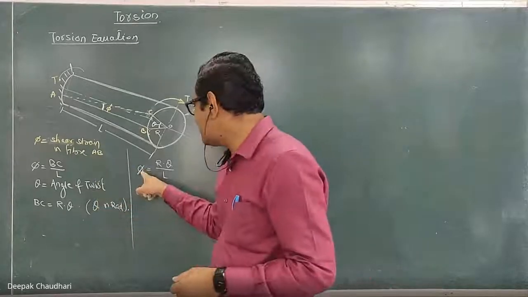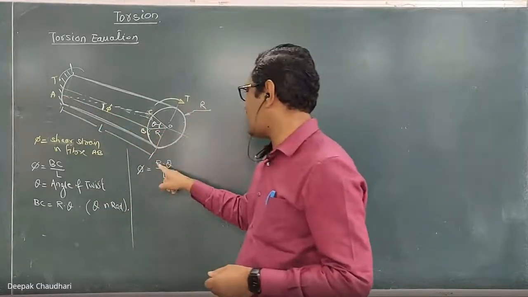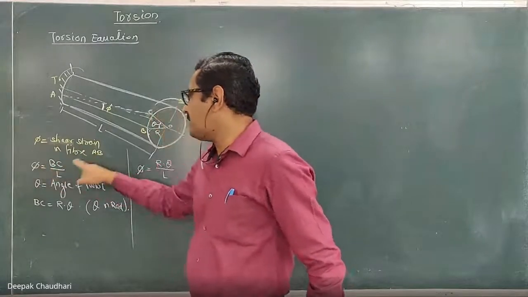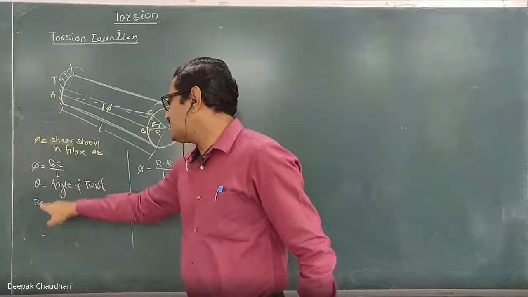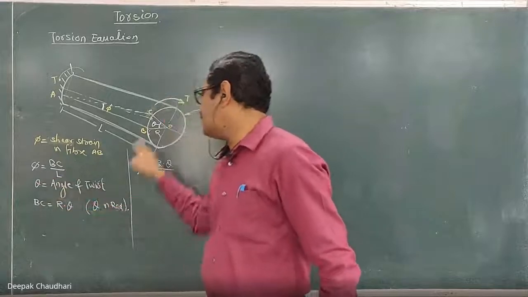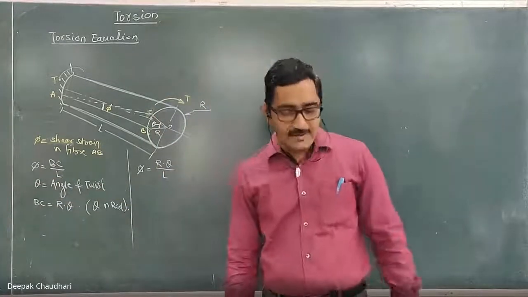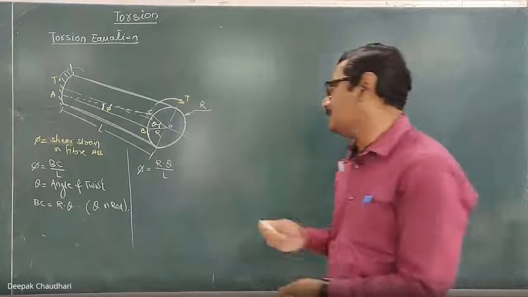We initially wrote the shear strain in fiber AB as BC upon L, then from the geometry we wrote BC, the arc length, as r into theta, and substituted it. So the shear strain in the fiber AB equals r theta upon L.